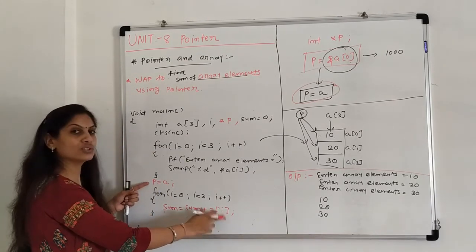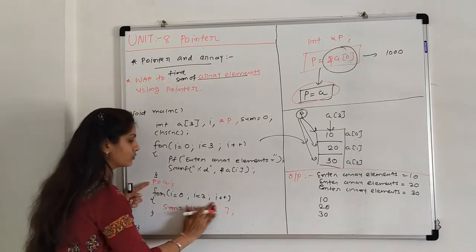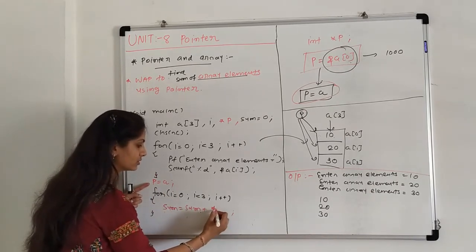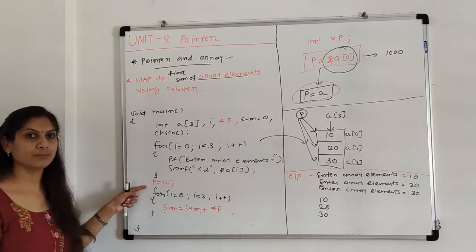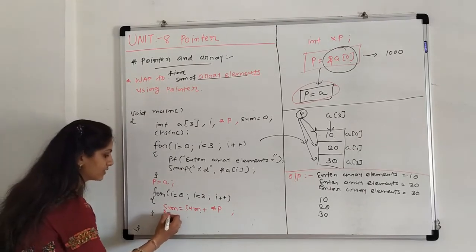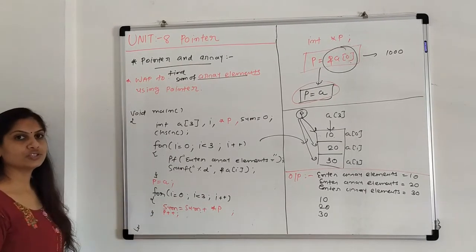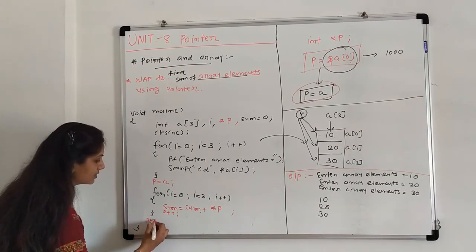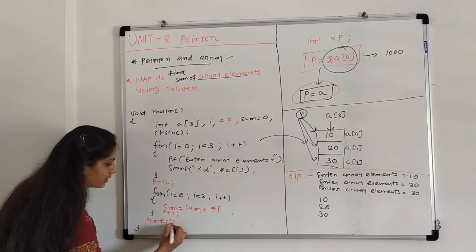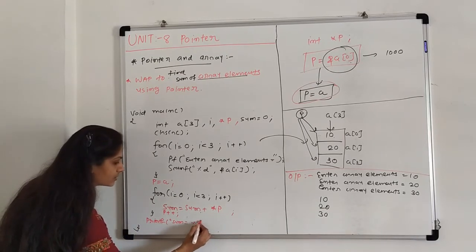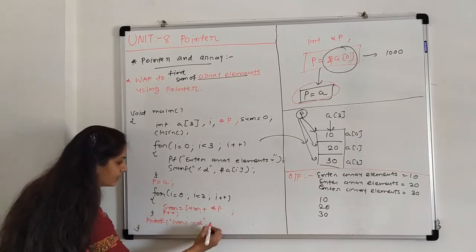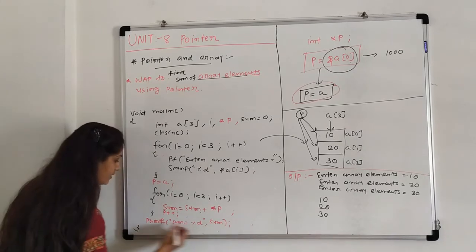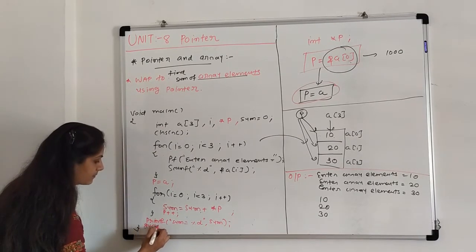Now we have to use pointer. So we have to remove this and use star p, using pointer, and p is incremented. This is the logic to find the sum of array elements. And the last line is printf sum equals %d, and the value is in the variable sum, and then getch.